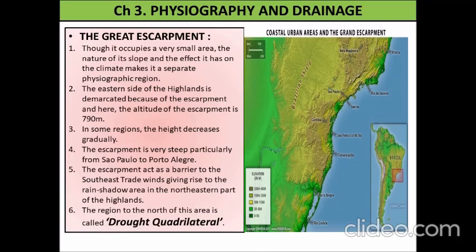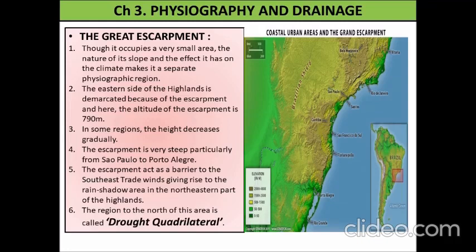You can see in the map a curve-shaped escarpment path. In some regions the height decreases gradually. The escarpment is very steep, particularly from Sul Pole to Porto Alegre. Both places are very clear in the map.